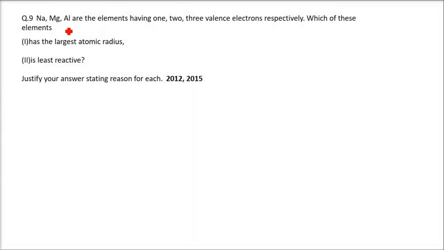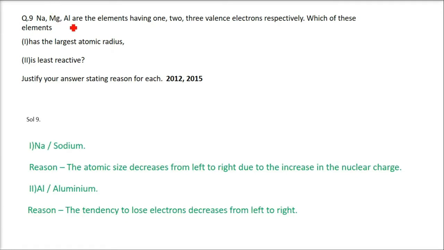Na, Mg, Al are the elements having 1, 2, 3 valence electrons respectively. Which of these elements have the largest atomic radius? So we have sodium, magnesium and aluminium. Sodium is the answer for the first part. The reason is the atomic size decreases from left to right due to the increase in the nuclear charge. This is the first explanation.